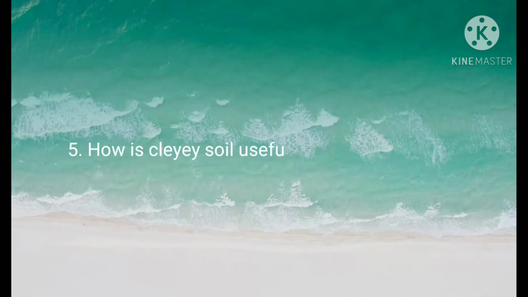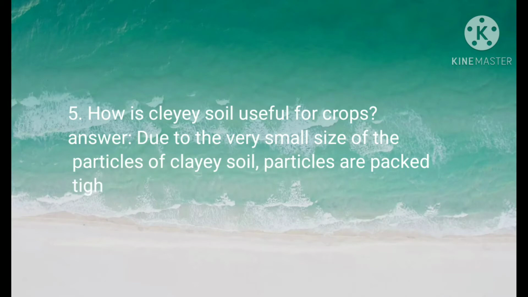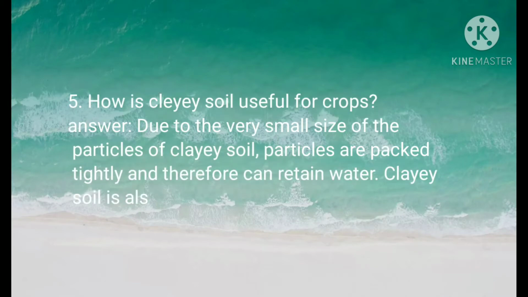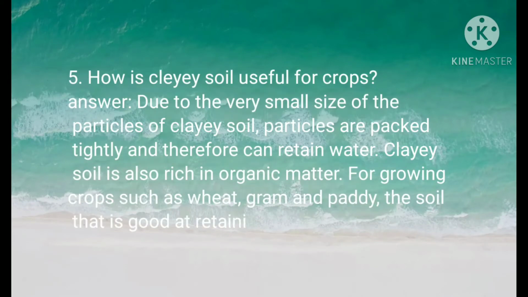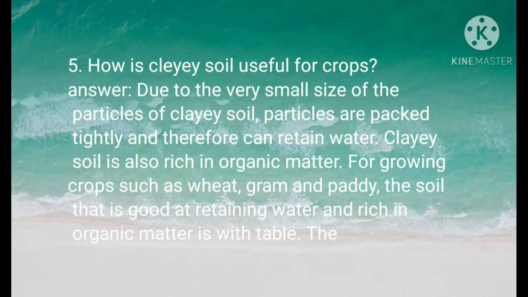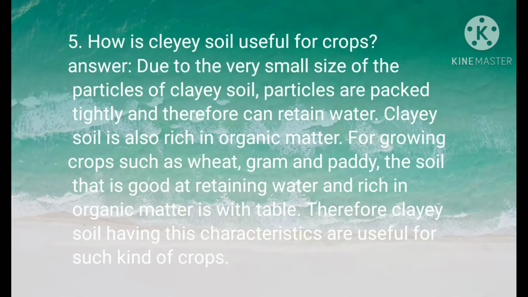Next, question number 5. How is clay soil useful for crops? Answer. Due to the very small size of the particles of clay soil, particles are packed tightly and therefore can retain water. Clay soil is also rich in organic matter. For growing crops such as wheat, gram, and paddy, the soil that is good at retaining water and rich in organic matter is suitable. Therefore, clay soil having these characteristics are useful for such kind of crops.